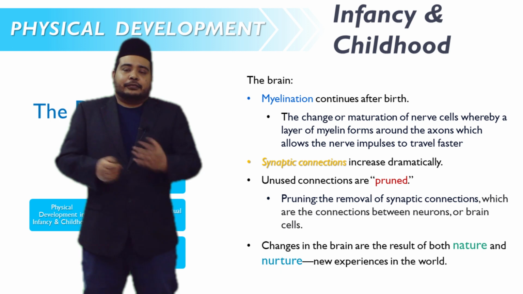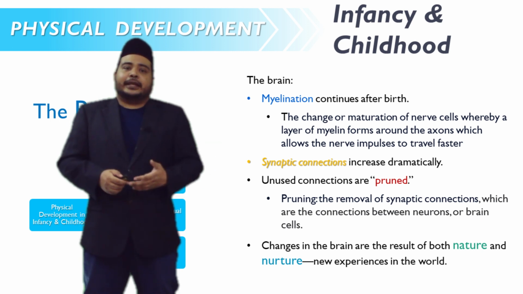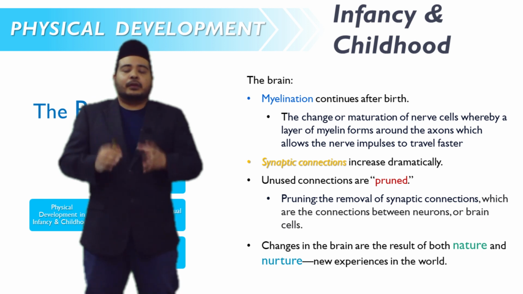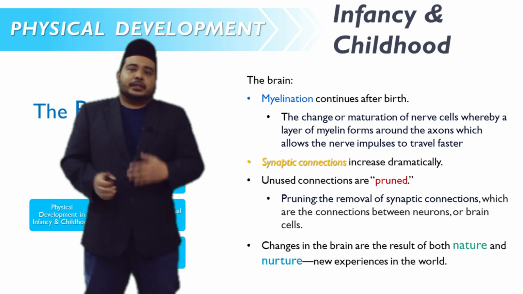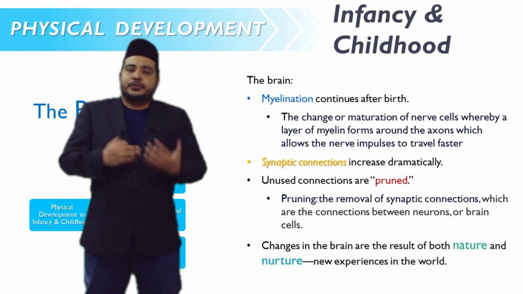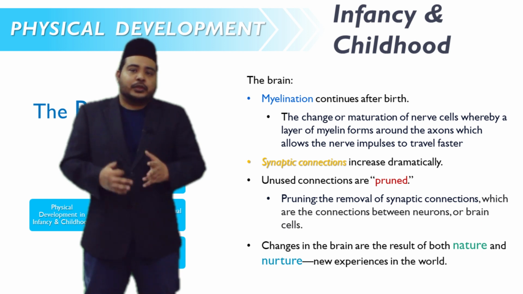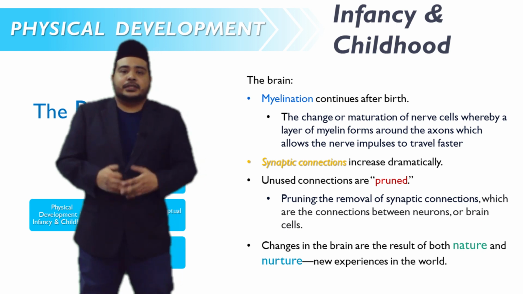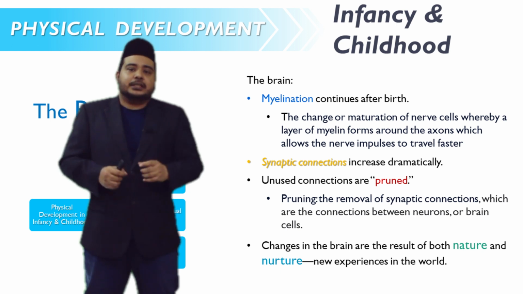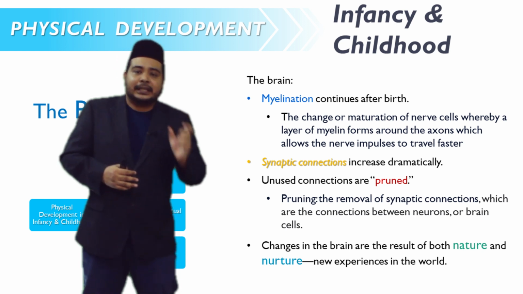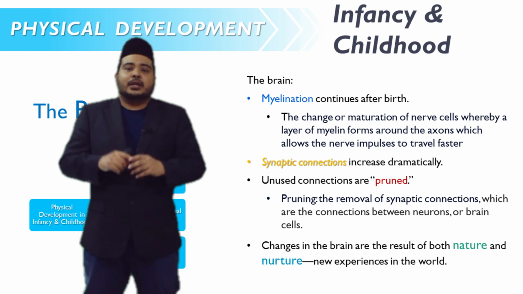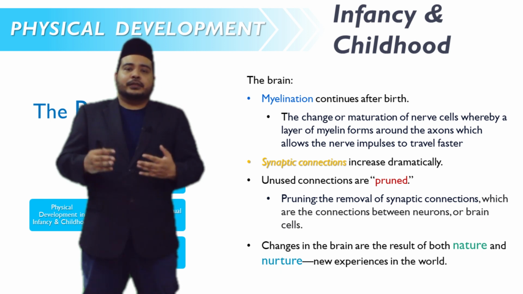Next, besides looking at reflexes as well as motor and perceptual skills in physical developments, one of the most important parts to discuss is the brain, the development of the physical brain. At this stage, infancy and childhood, we can observe that myelination continues after birth. What is myelination? It is the change or maturation of nerve cells in our brain, whereby a layer of myelin forms around the axons, which allows the nerve impulses to travel faster.